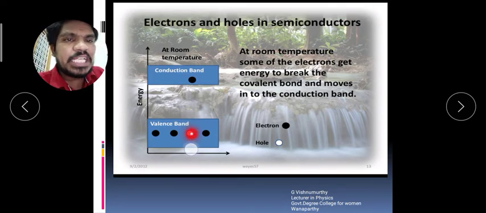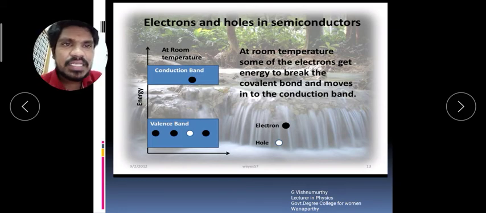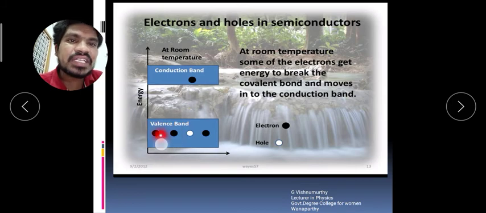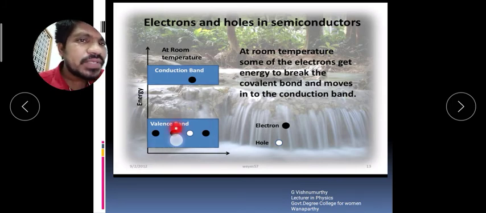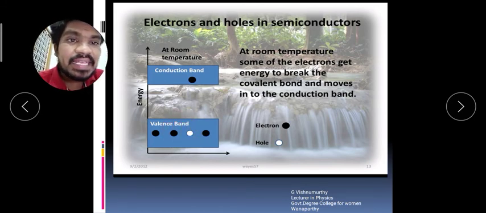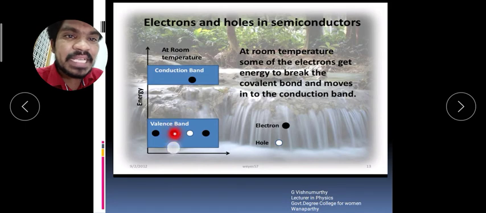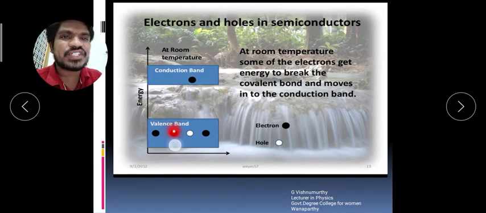This empty place or hole is occupied by this second electron. Okay. Do you understand? This empty place is filled with the neighboring electrons. Here you see this electron goes to this empty place. Again an empty place is formed here. Okay. This empty place is filled with this electron.